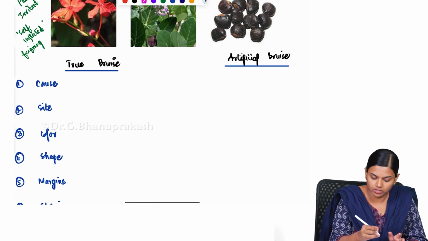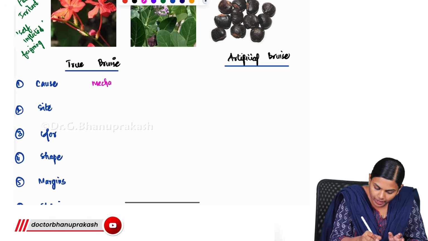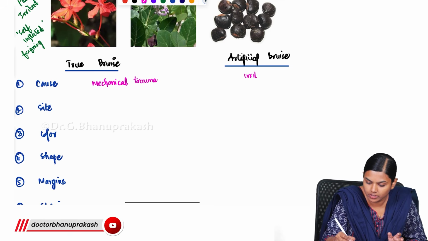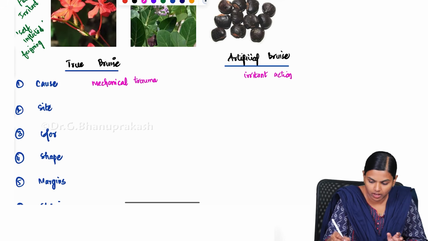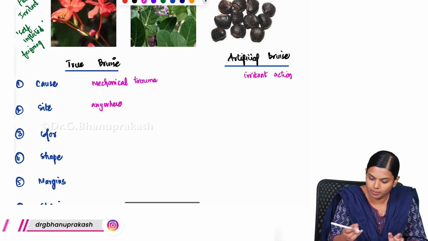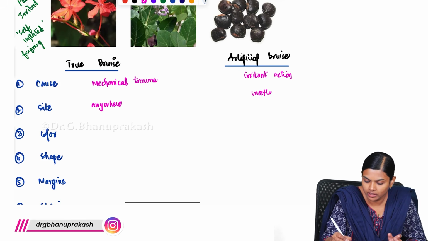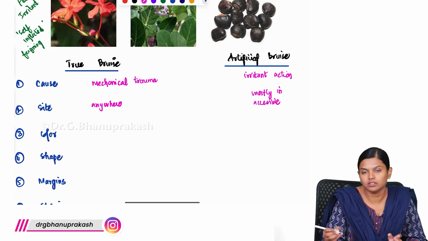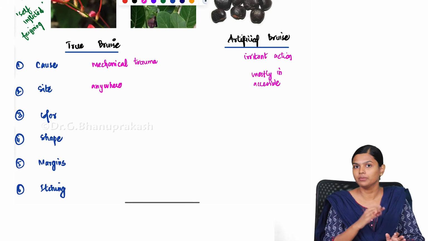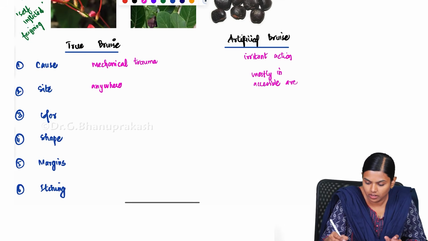So what is the cause? A true bruise is mainly due to mechanical trauma, like blunt force trauma, but here it is due to irritant action. And the site can be anywhere, but here it is mostly over the accessible parts, because most of them are self-inflicted, so it will be seen over the accessible areas.